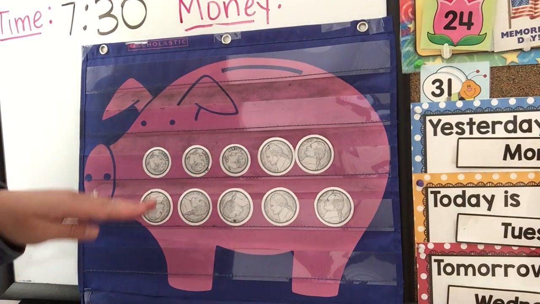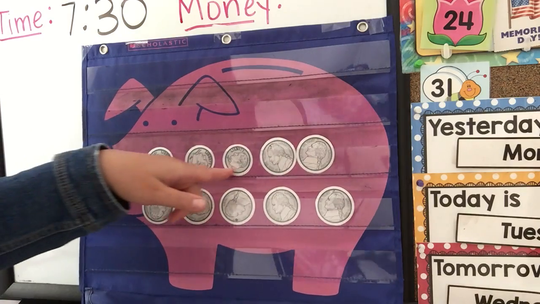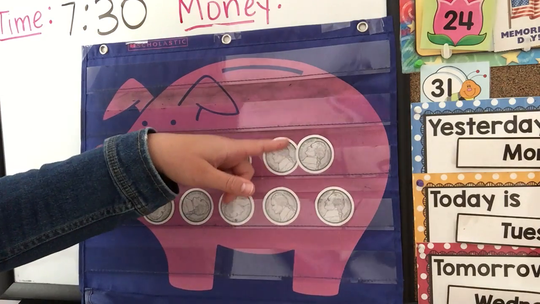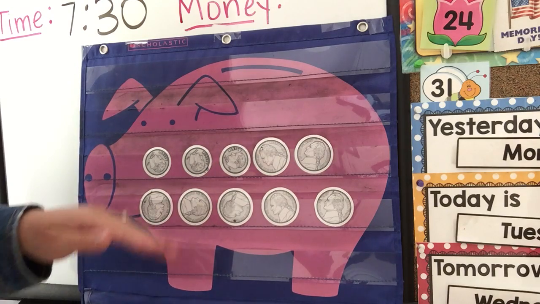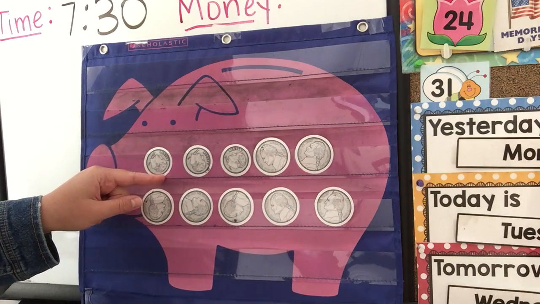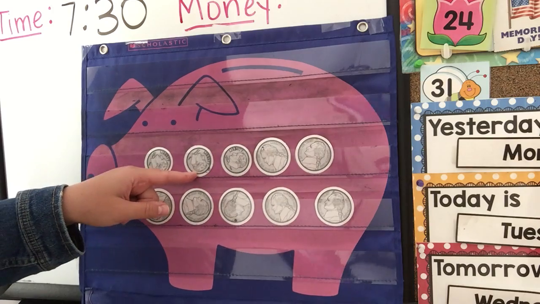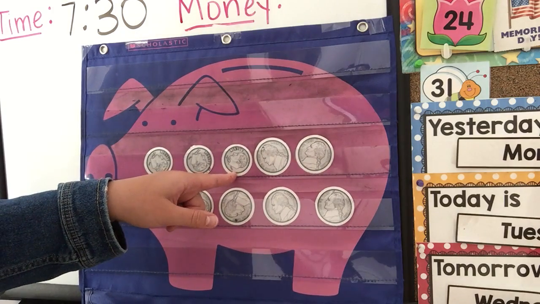Okay, so let's count by 10s for these dimes. And then here, when we get to our nickel, we're going to switch to counting by 5s. Okay, counting by 10s first. Ready? 10, 20, 30.